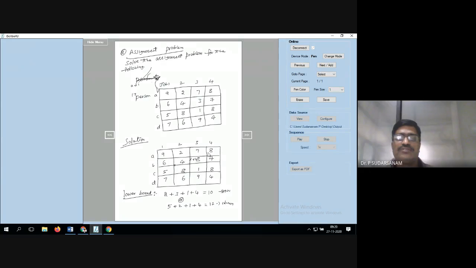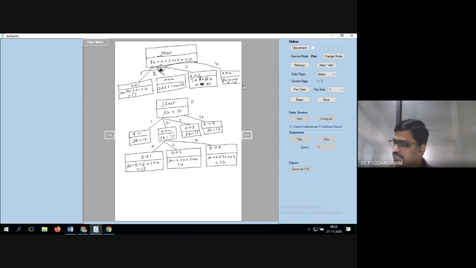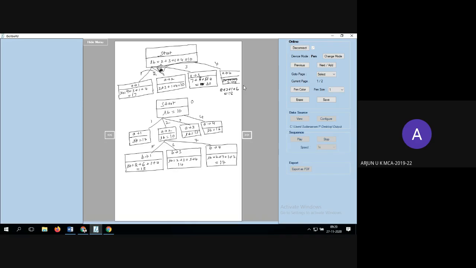Yes, sir. Once you take this, next row is 3, so this column don't consider when you go for the third row. The minimum is 5, and the remaining is 6. So now change that one also so that you will not have any confusion. 8 plus, tell me now, 8 plus 3 plus 1 plus 6. How much now? Sir, 5 plus 6 it is.